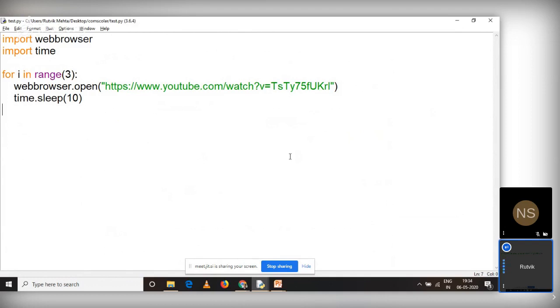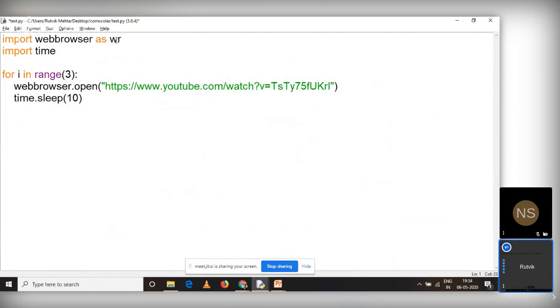Now, say, if you want to perform some task and Python doesn't contain any inbuilt module for that, then how can you work with it? Okay, before that, I want to discuss one more thing. You can use aliasing over here. So this is a larger name. Every time I use a function within the webbrowser module, I have to say webbrowser dot some function name. So if I want to make a shorter name, I can say import webbrowser as wr.